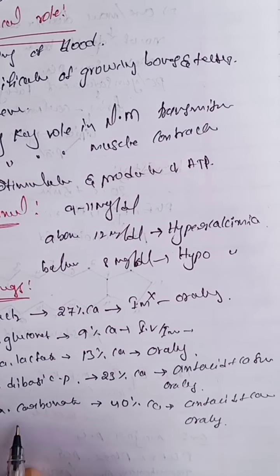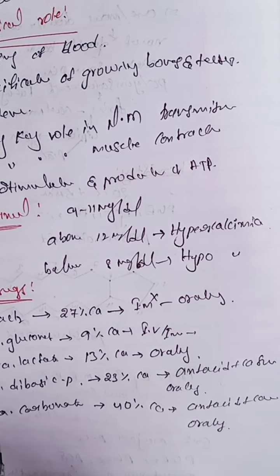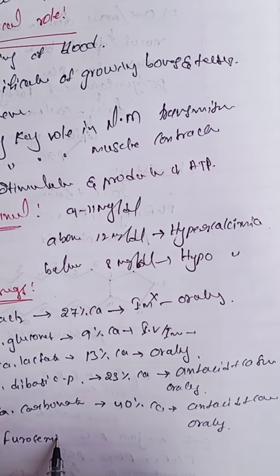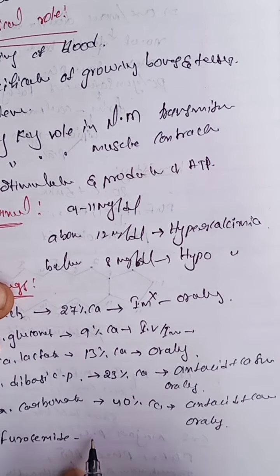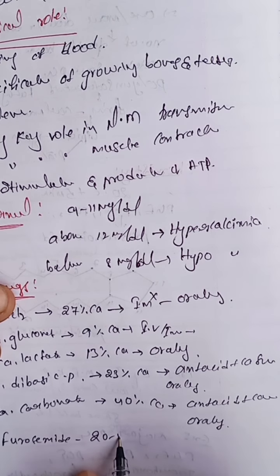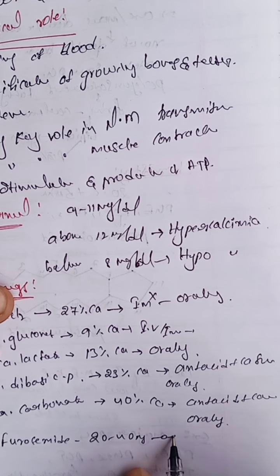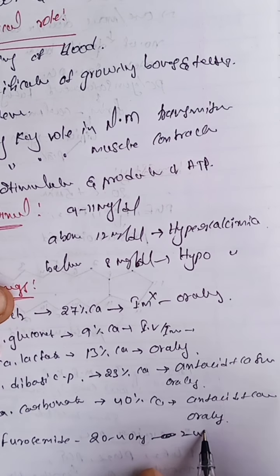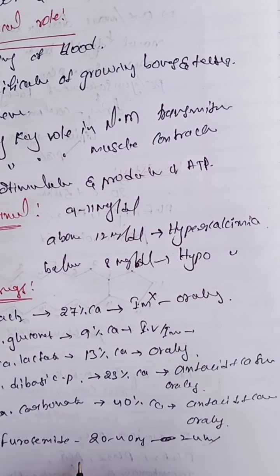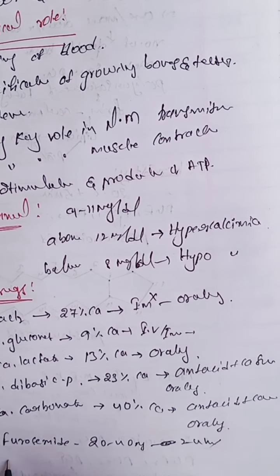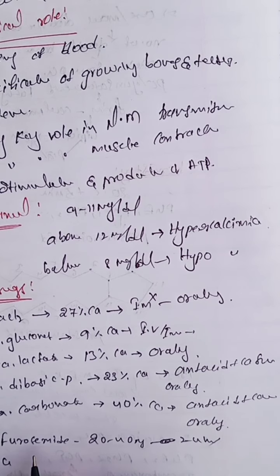Not only calcium drugs, furosemide also. Furosemide dose is 20 to 40 mg administered every 2 to 4 hours. The next one, glucocorticoids also. Calcium balance is regulated by the glucocorticoids.